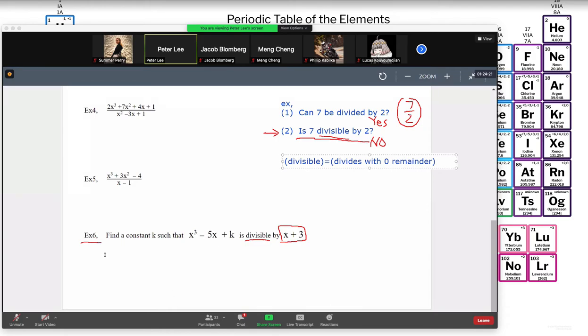Okay, so now let's look at it. How do you do this? Let me show you how you do this. This is the way it goes. Solution by synthetic division.